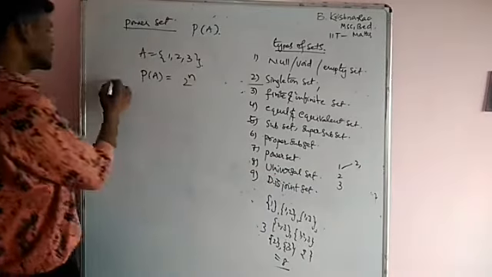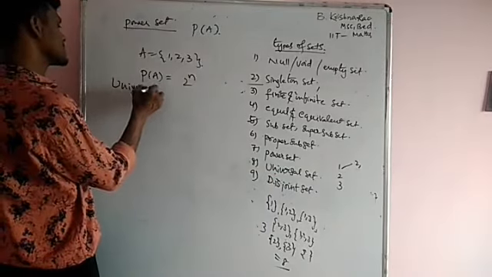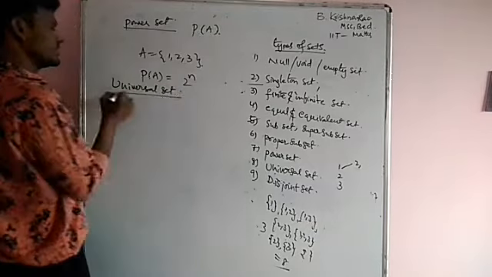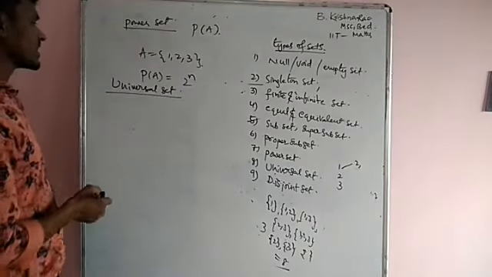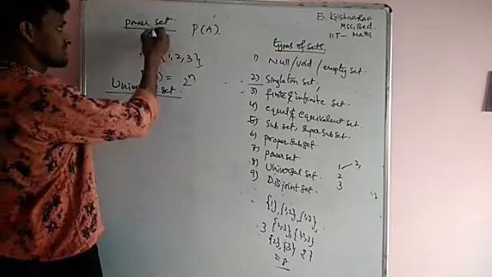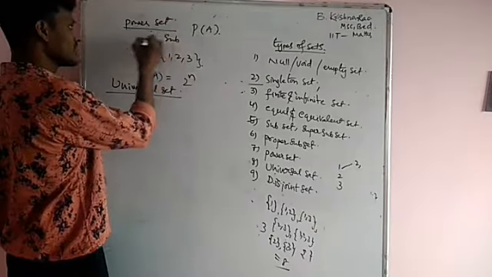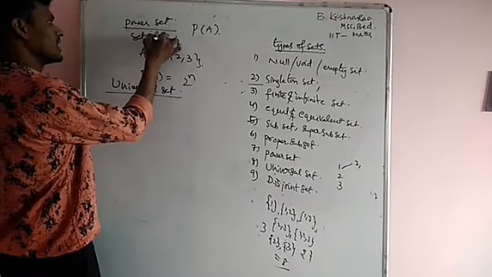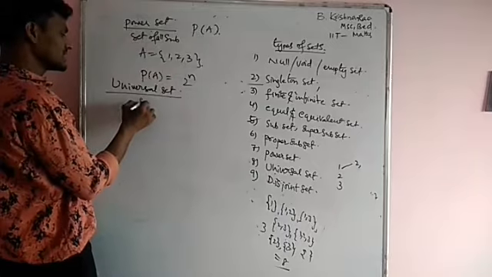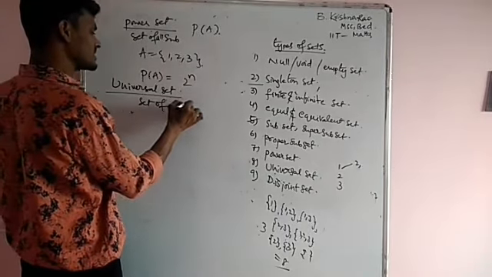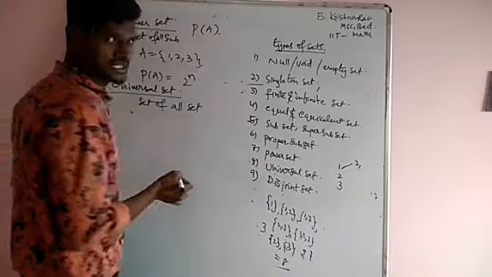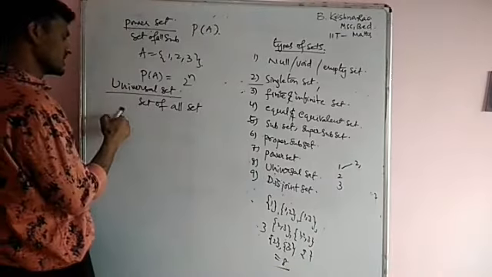Next one is the universal set. What is a universal set? The set of all sets under consideration is called the universal set.